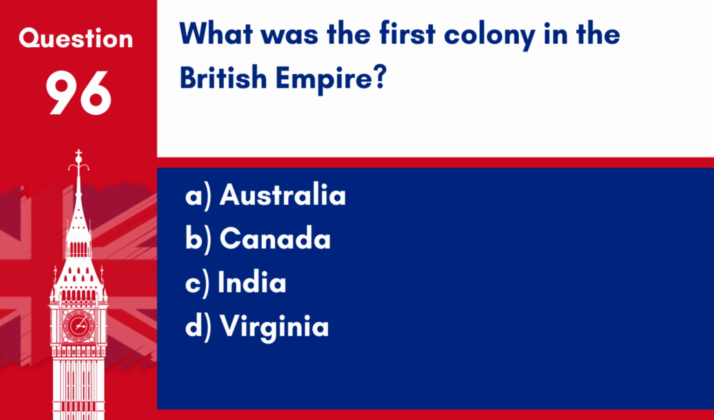Question 96. What was the first colony in the British Empire? A. Australia. B. Canada. C. India. D. Virginia.